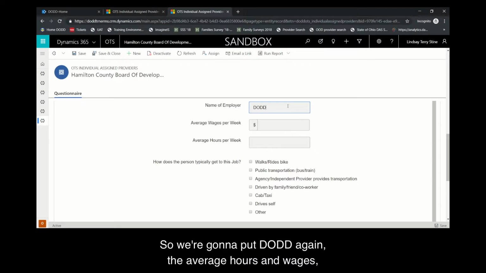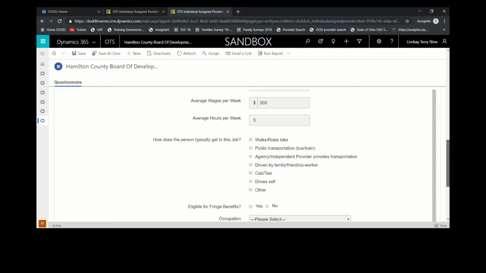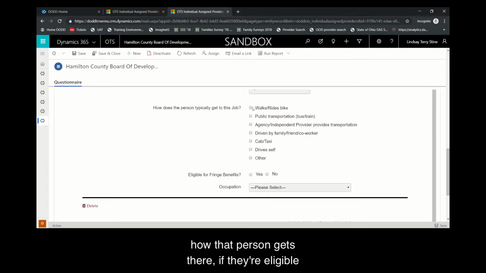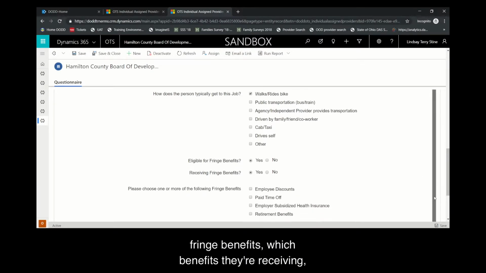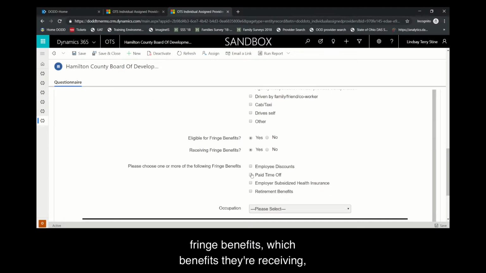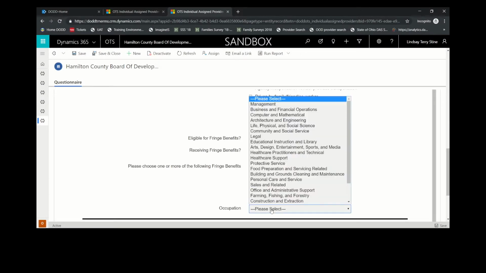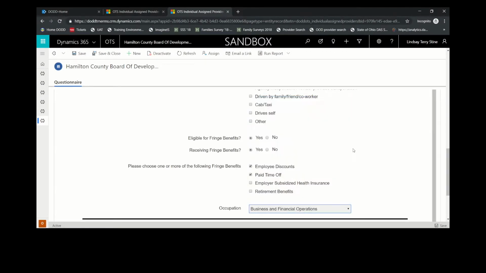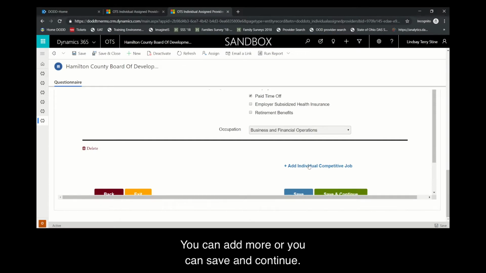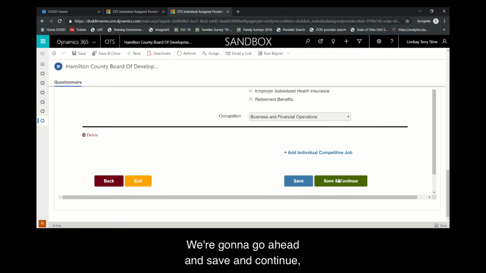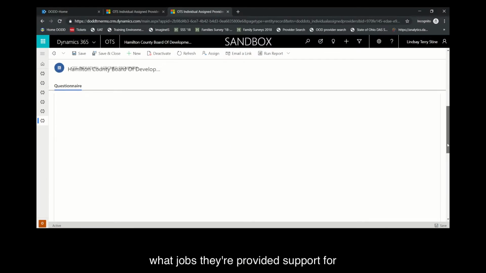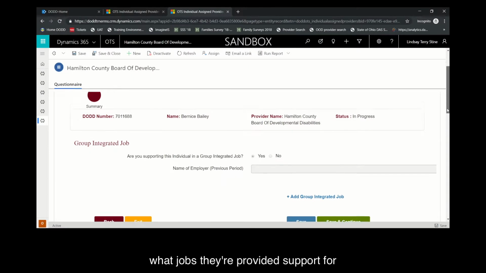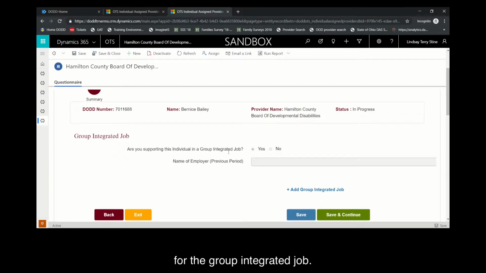So we're going to put DODD again, the average hours and wages, how that person gets there, if they're eligible for fringe benefits, and if they're receiving fringe benefits, which benefits they're receiving, and then the occupation. You can add more or you can save and continue. We're going to go ahead and save and continue. And it's going to bring us to that second question, what jobs they're provided support for, the group integrated job.